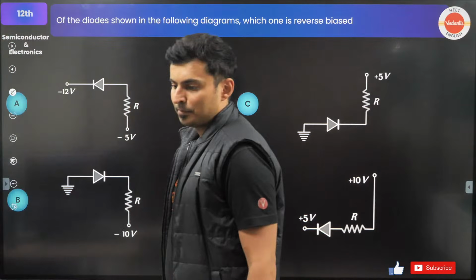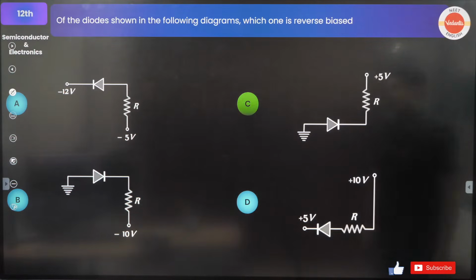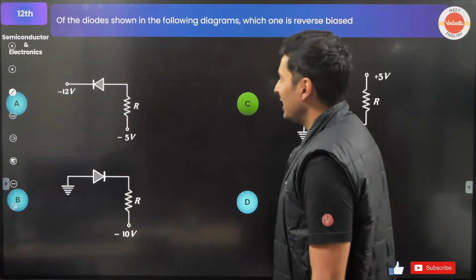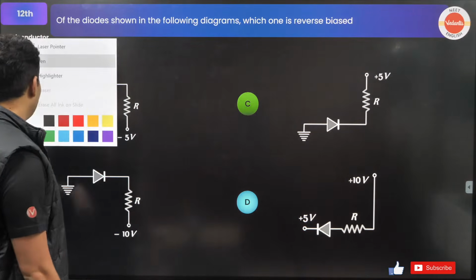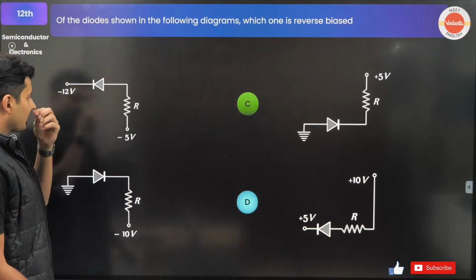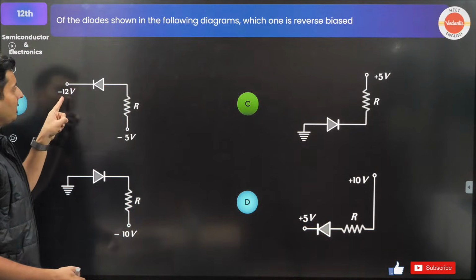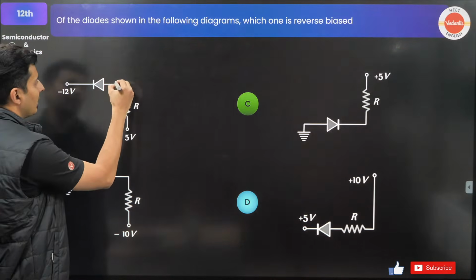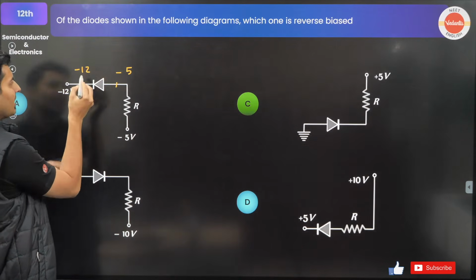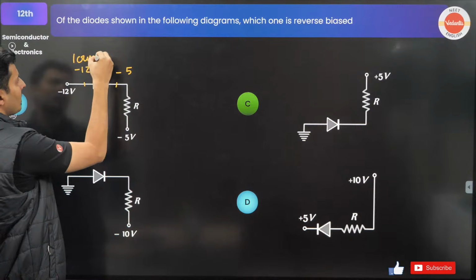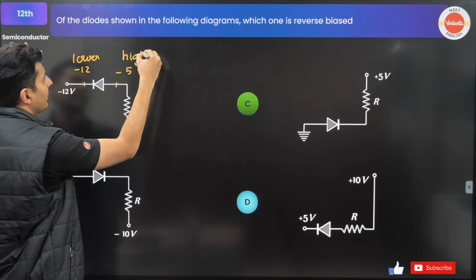Both B and D? No, not B, not D, it's C. Let's understand why. Some of you got it, perfect. Hey guys, this is -5, this is -12. If you mark the points, this is at -5, this is at -12. This is higher and this is lower.